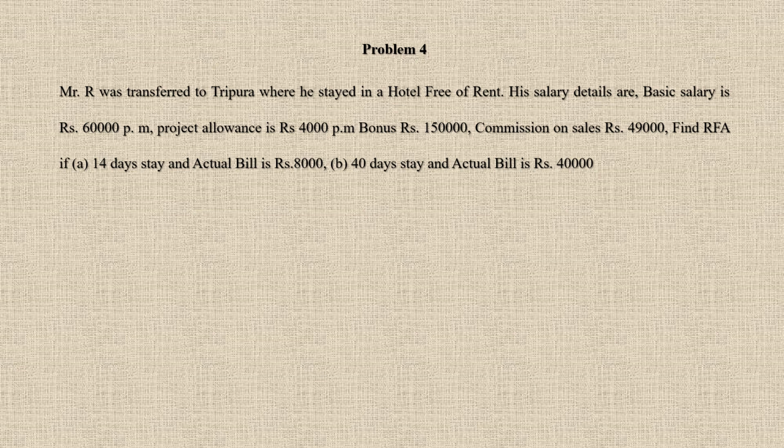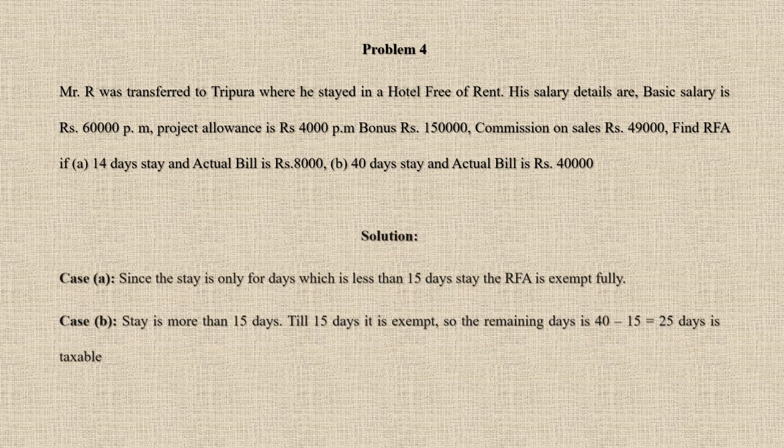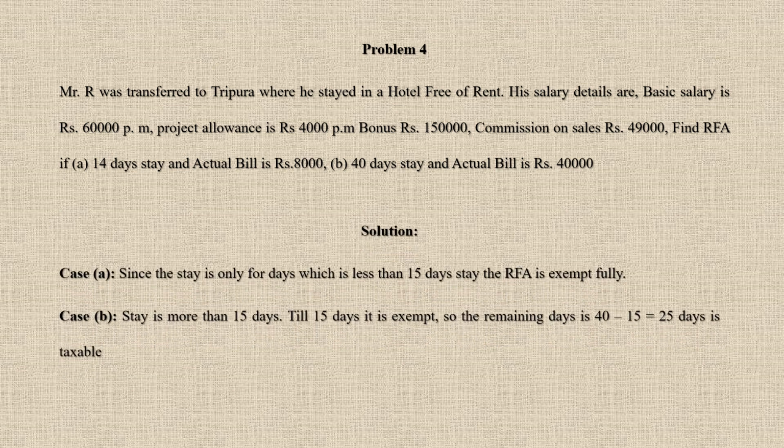So this is a condition in this sum. This is the condition where he is staying in a hotel and there is a separate rule for hotel. So in a hotel, there are two rules that you need to remember. One is, first case is where the stay is less than 15 days. So he is staying only for 14 days and the actual bill amount is 8,000 in the sum.